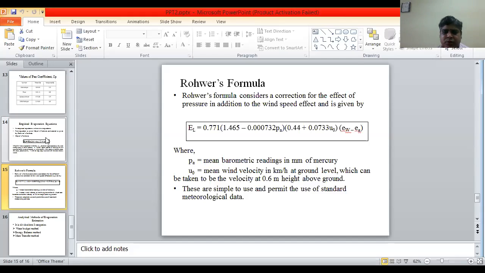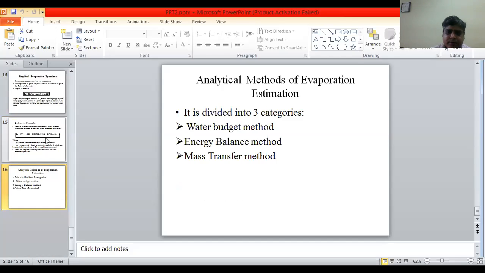These are simple to use and permit the use of standard meteorological data.